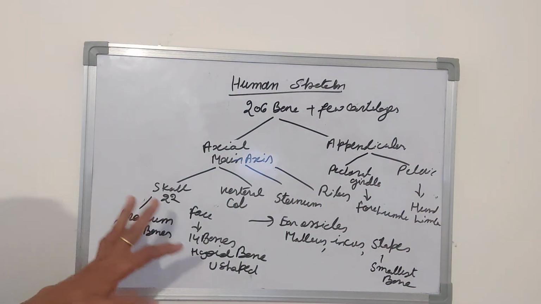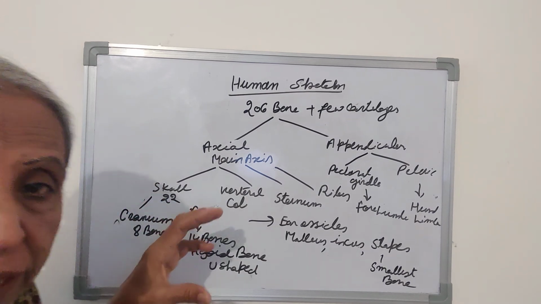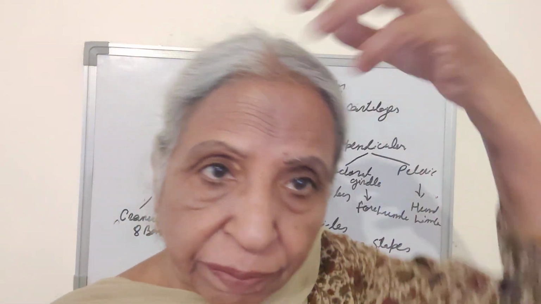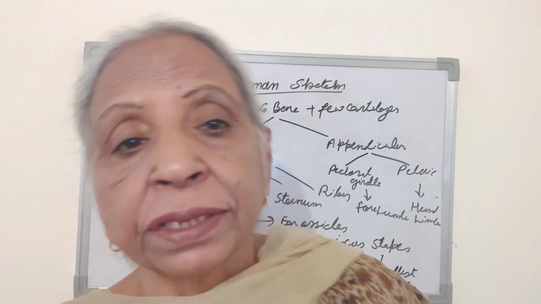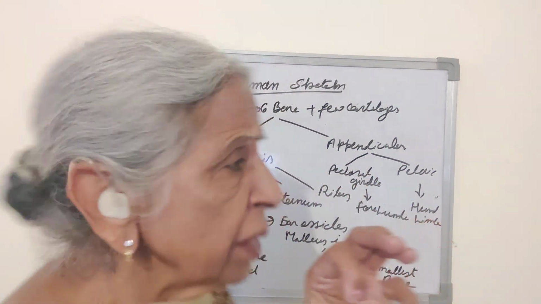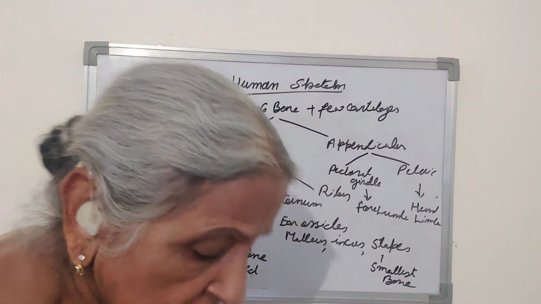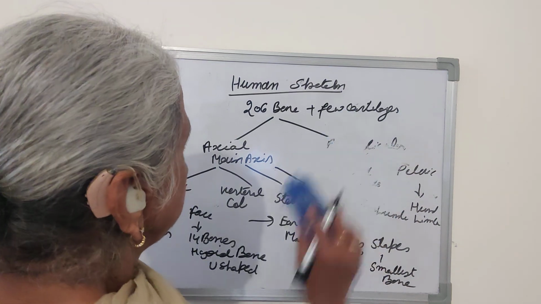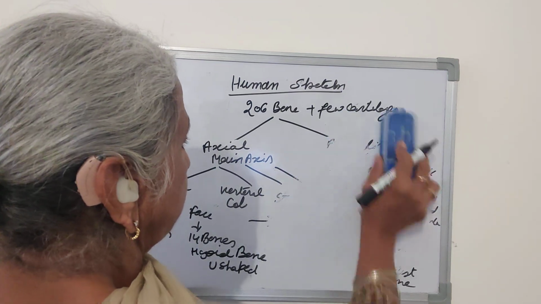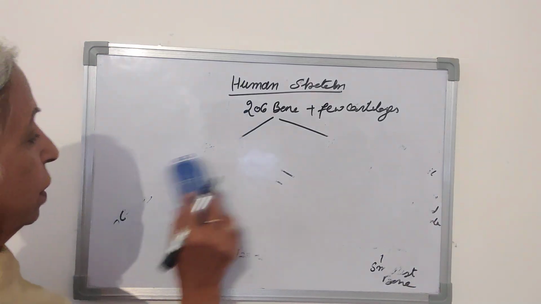So this is all about cranium, skull. The skull is articulated with the vertebral column by 2 projections which are called the condyles, rather you can say occipital condyles.